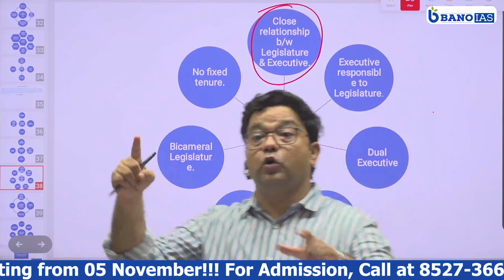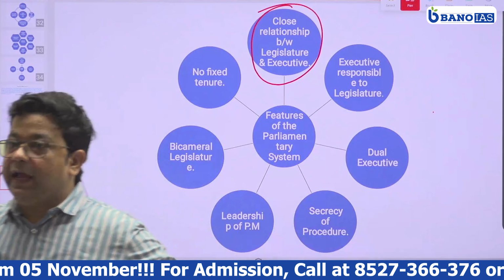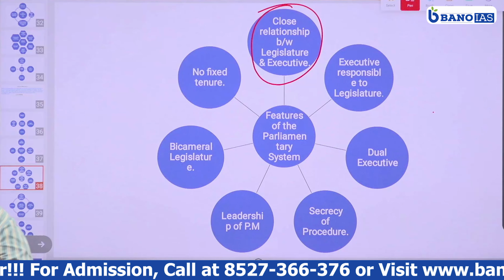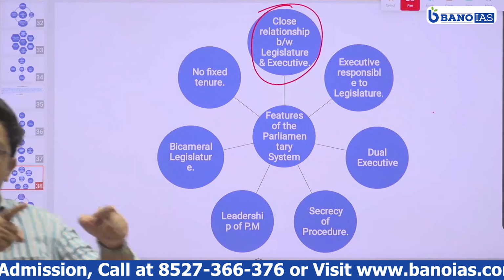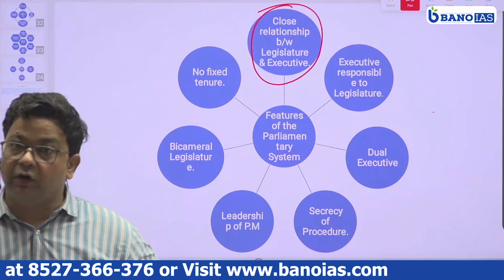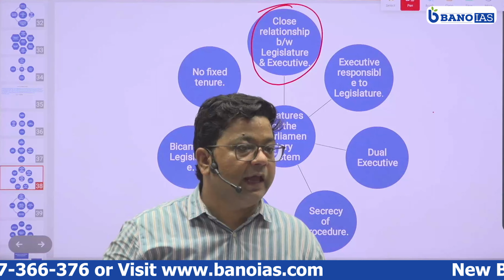So there is a close relation between legislature and executive because he himself is a member of the legislature, and because his party has won the majority of seats in the parliament, he will also be in the executive.